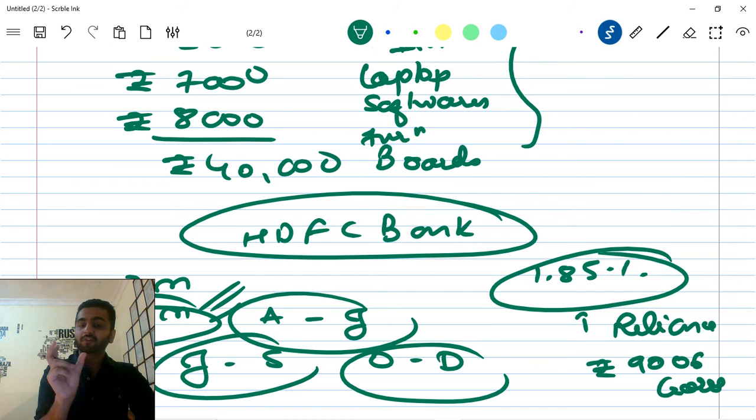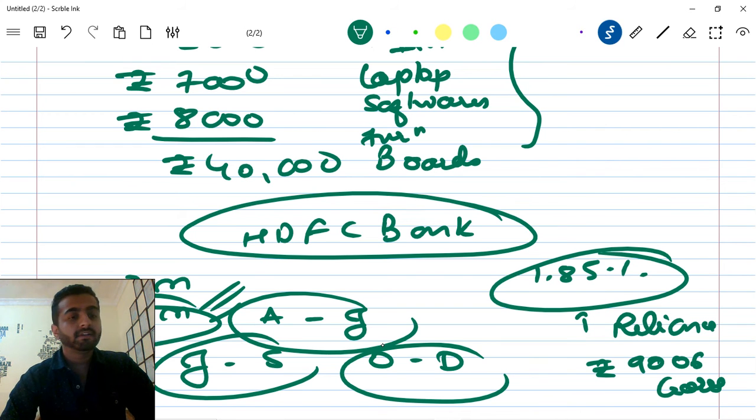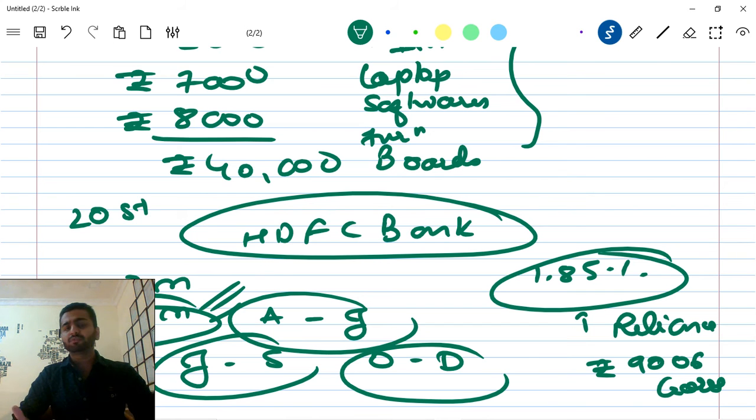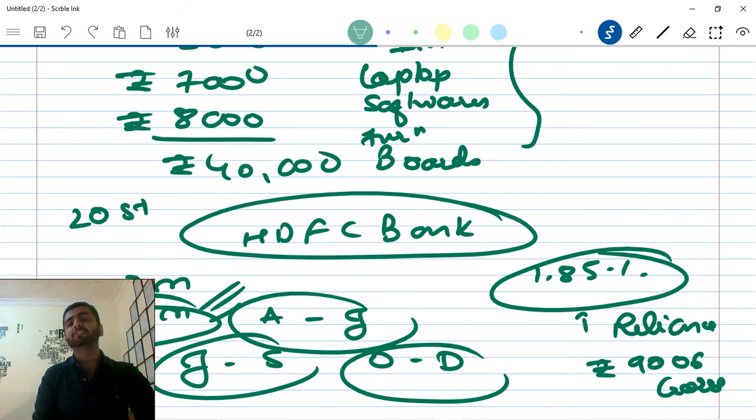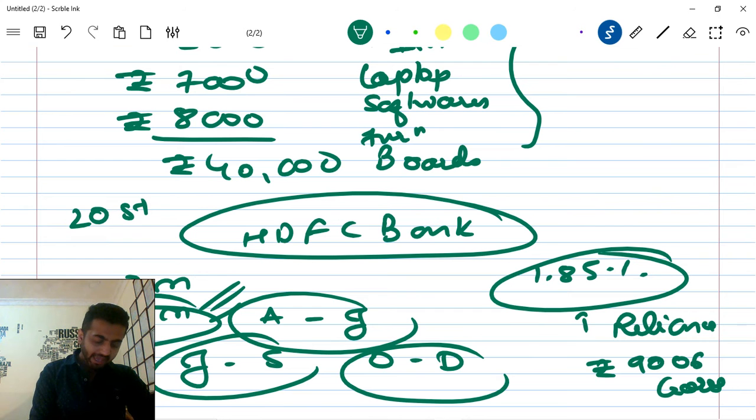So this is obviously based on past performance. Let's say my last batch had 20 students. This time I can also expect somewhere around the same number. It may be 15 to 25, that is rational. But if I'm expecting this time it will be 50 students, is it rational? No.